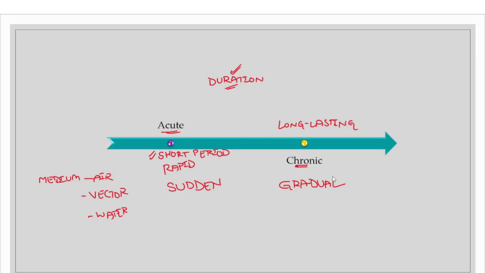So for example, we have flu, we have asthma attack, etc. These come under acute diseases. And if we look at heart disease or kidney disease, these come under chronic diseases. So this is the third classification that we have, that is acute and chronic diseases. And based on the medium, we have airborne, vector-borne and waterborne diseases.